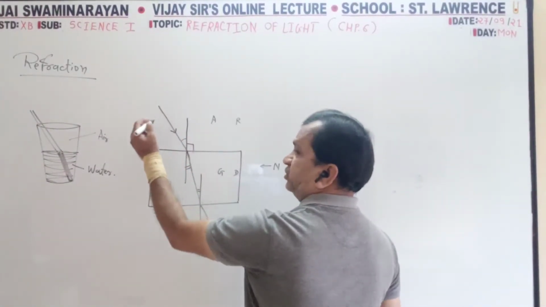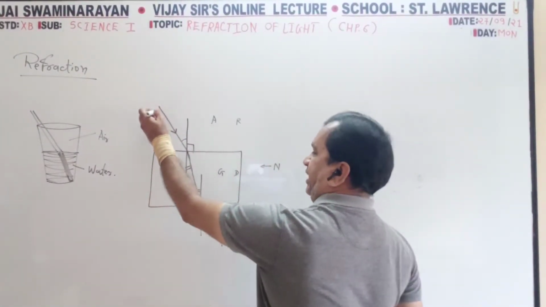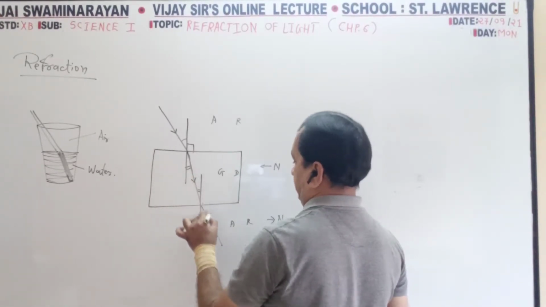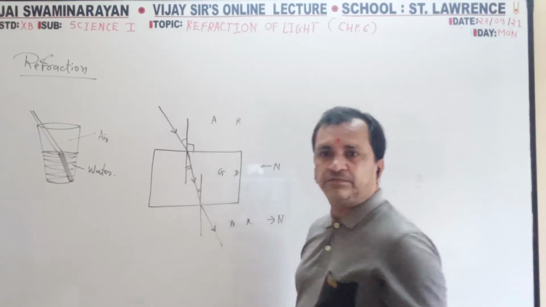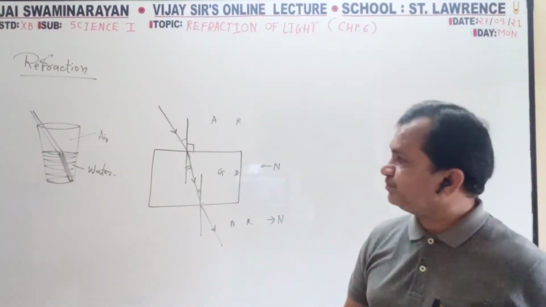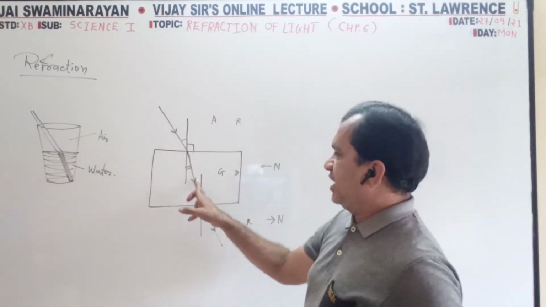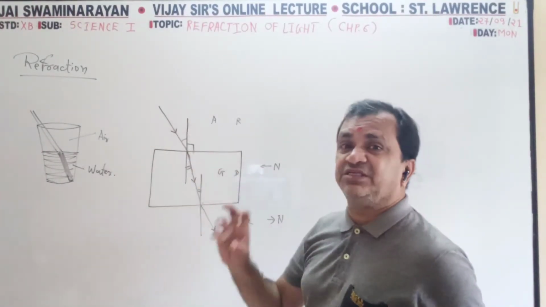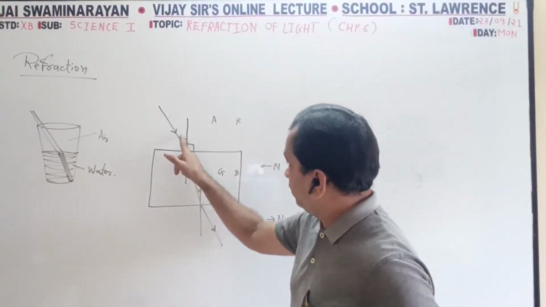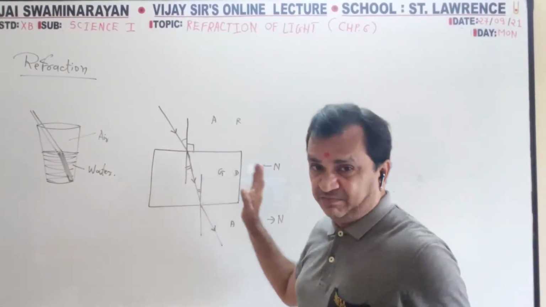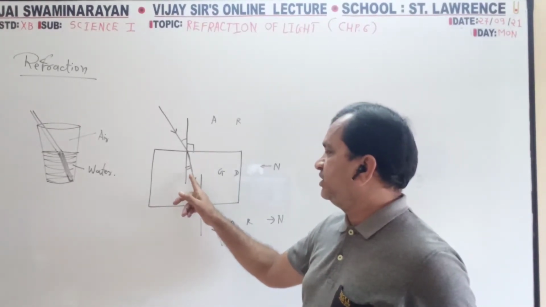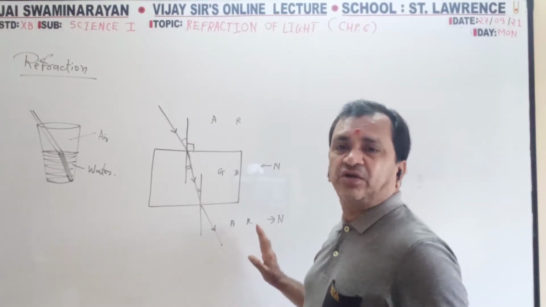So refraction of light takes place two times, air to glass, then glass to air. Correct? Air to glass means rare media to dense media. From this, the angle will decrease because it is towards the normal. Then from this to this, away from the normal.